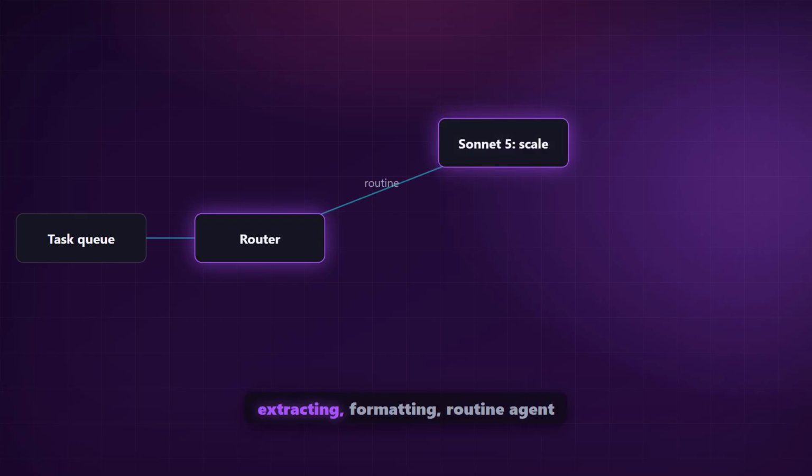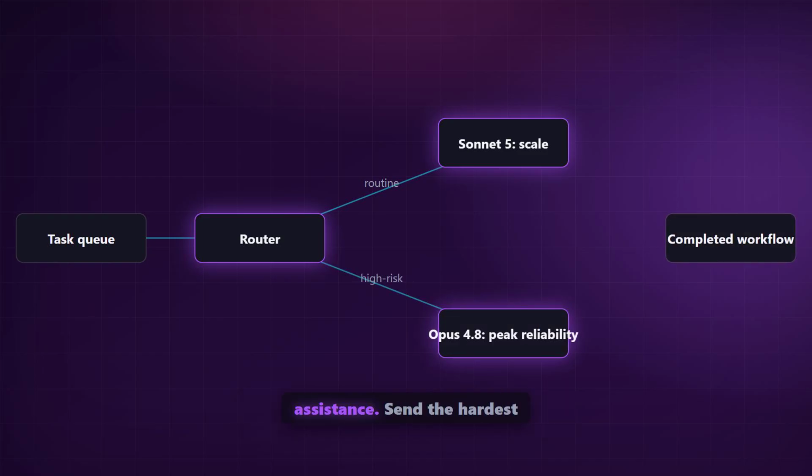The best setup is model routing, not a winner-takes-all fight. Use Sonnet 5 for reading, summarizing, extracting, formatting, routine agent steps, and most code assistants. Send the hardest planning, final review, high-risk decisions, and messy reasoning to Opus 4.8.